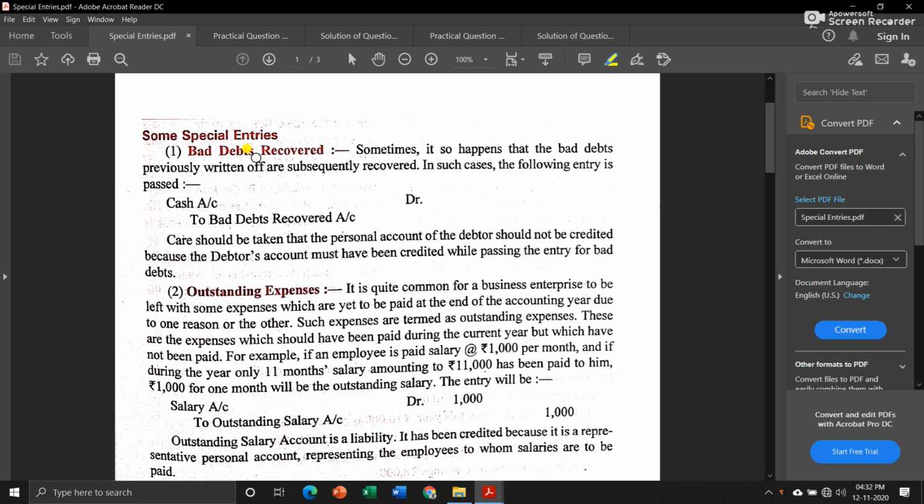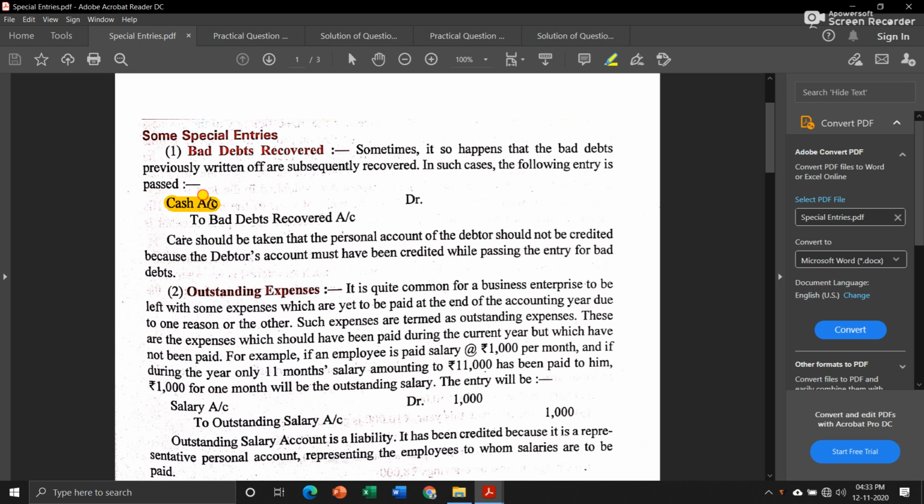In our previous session we had discussed bad debts, when one of our parties becomes insolvent and we cannot recover the money that we are owed. At that time it is known as bad debts, but in some cases, after declaring bad debts, some of our debtors pay us. In that case we will pass one journal entry.